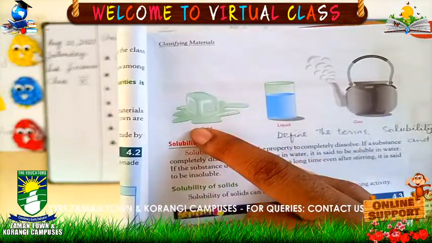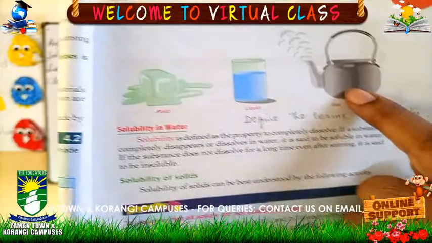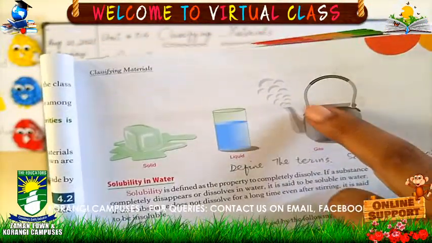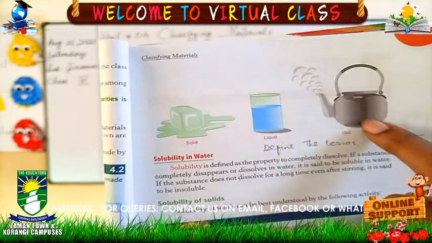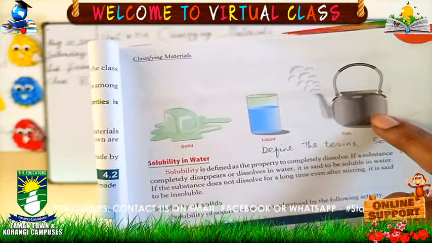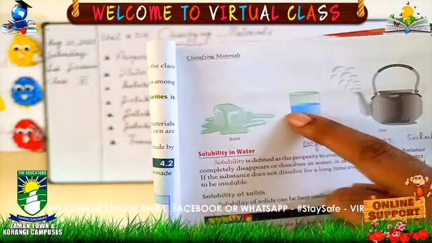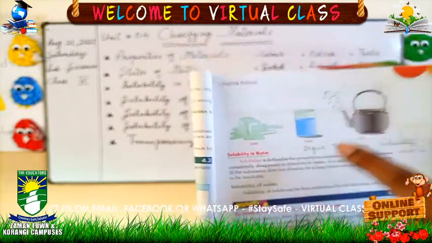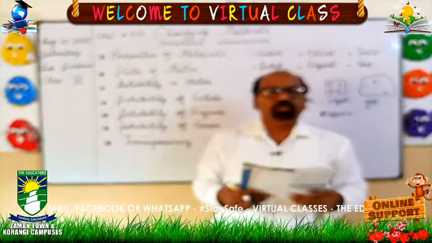Now when it melts, it will become liquid. When we provide heat to this water, then it will change into the gaseous state. As you have seen, when water is boiled, it changes into gas. So these are the three states of matter, and material can change its state. It is based on the heat.